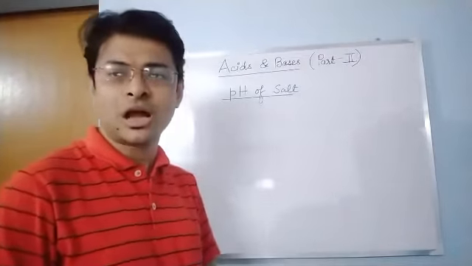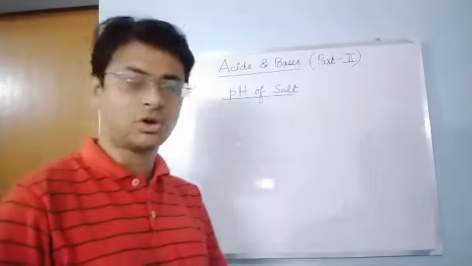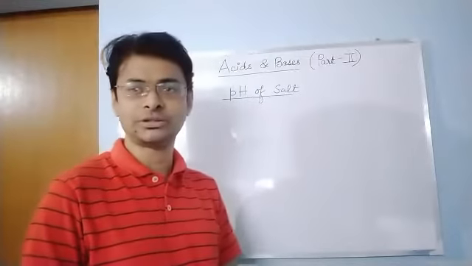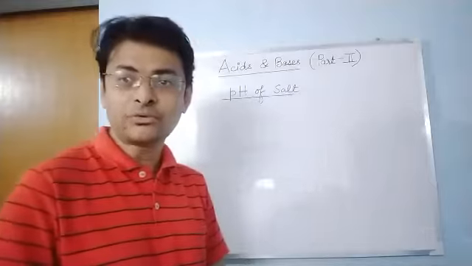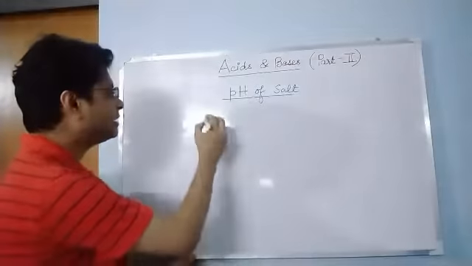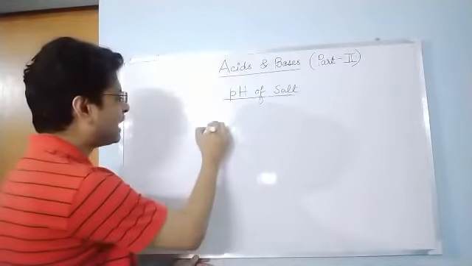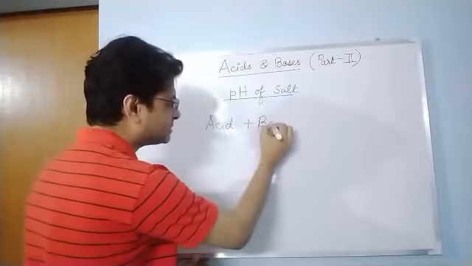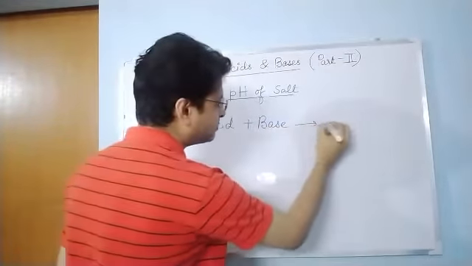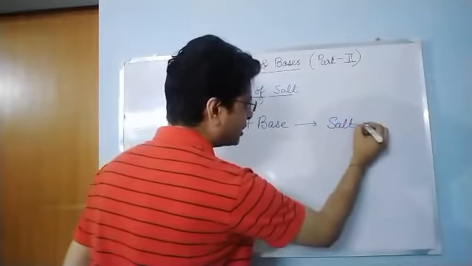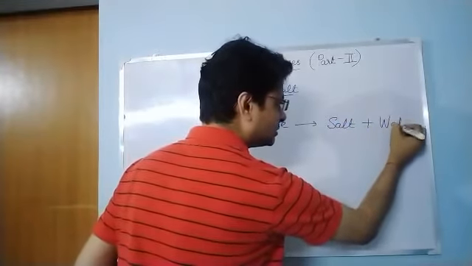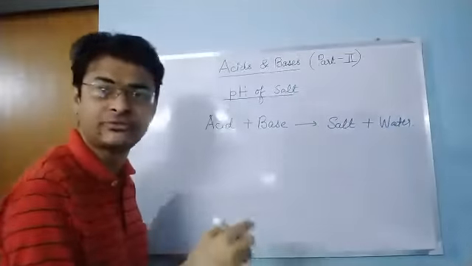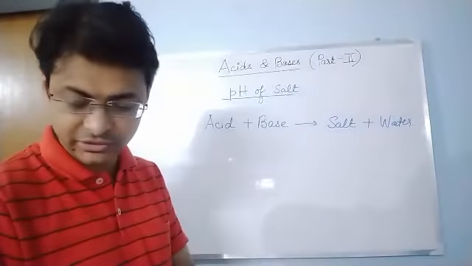Now, I will explain the pH of salt. You already know that acid reacts with base to form salt and water. This I have explained in my first video on neutralization reaction.